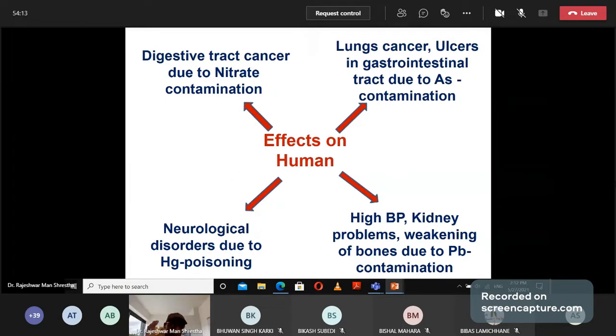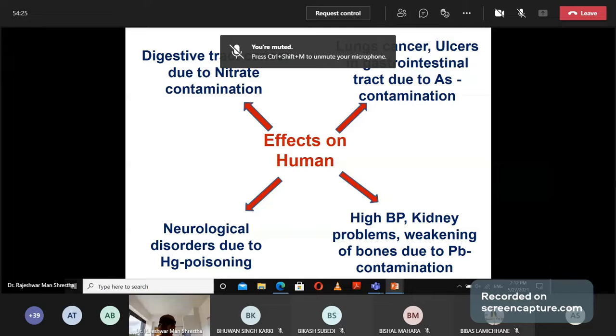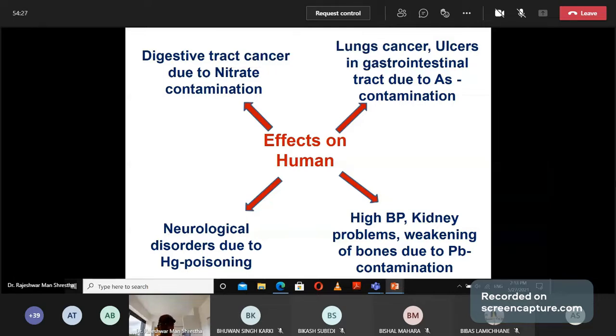And when nitrate content is in water, that will cause digestive tract cancer, and lung cancer, also in the gastrointestinal tract due to arsenic contamination. Arsenic contamination is responsible for lung cancer and ulcers in the gastrointestinal tract.